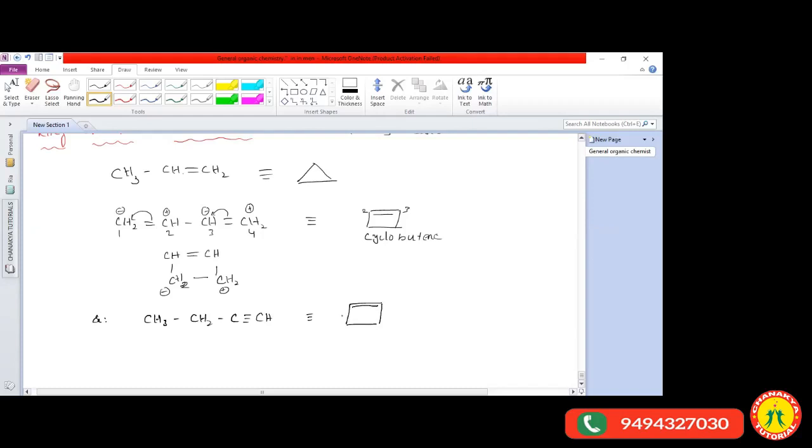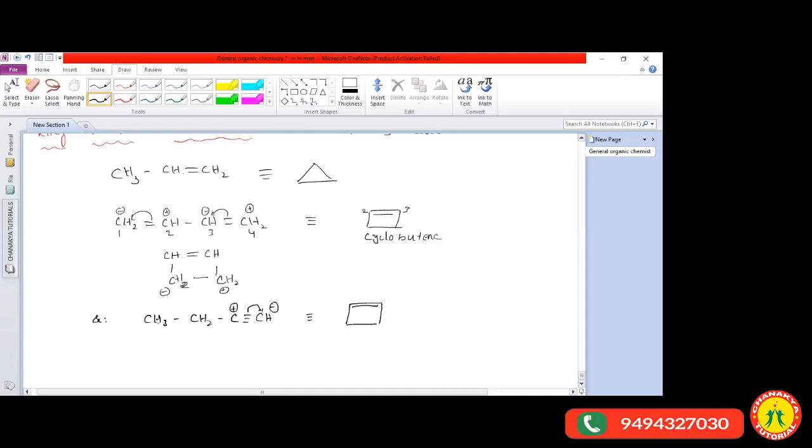Now based on this, I'll ask one question. Sir, I did not understand this last one, like cyclobutene. So how are you getting the answer? Second one you understand, sir? Sir, let us see: when these pi electrons are shifted onto this carbon atom, this carbon gets a negative charge. Is that clear? And this carbon is having a positive charge. But how many hydrogens does the last carbon contain?